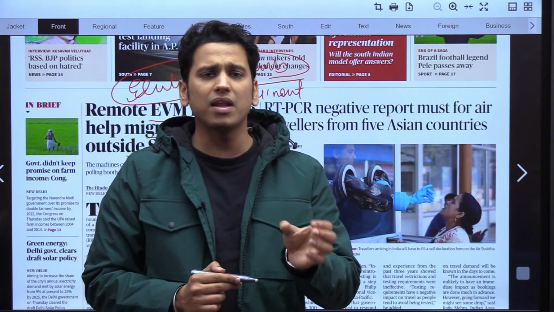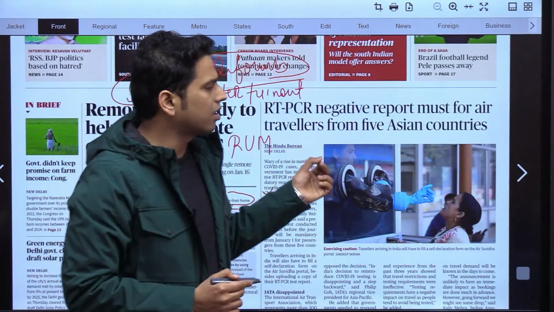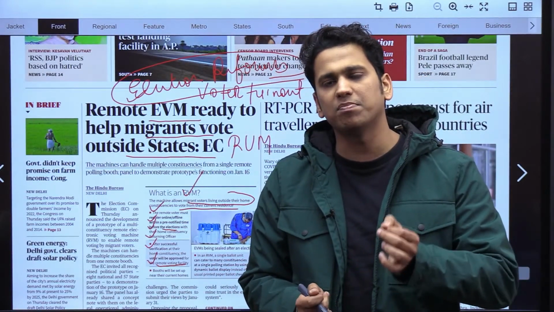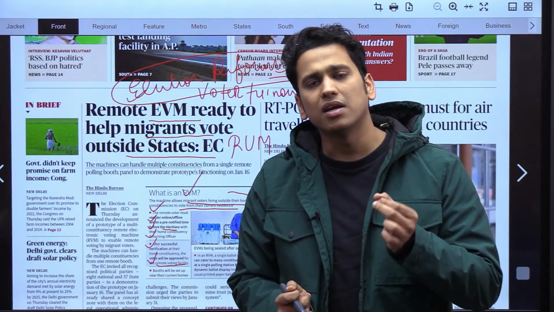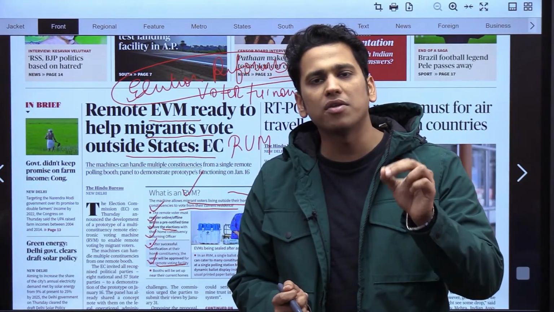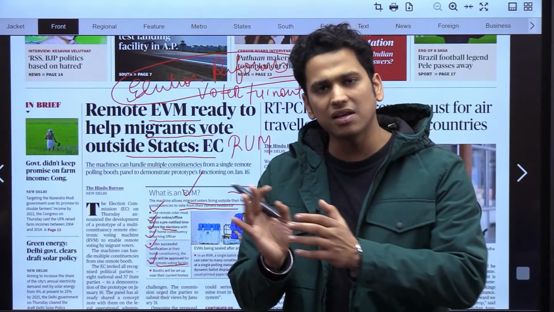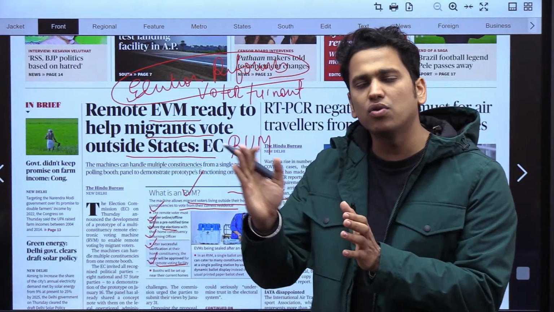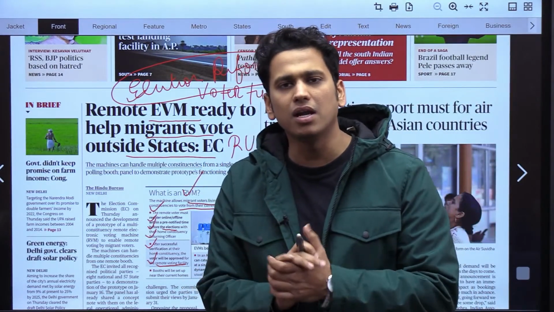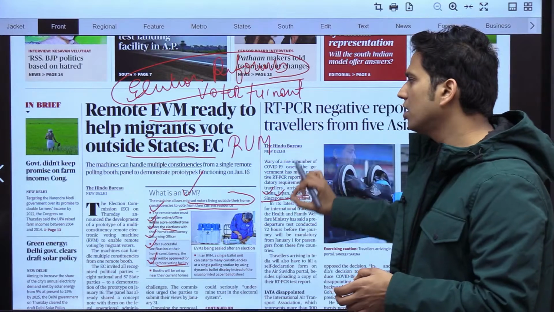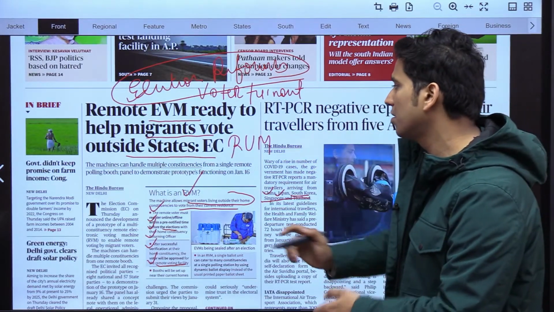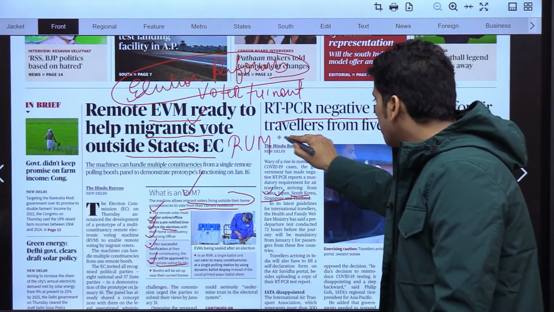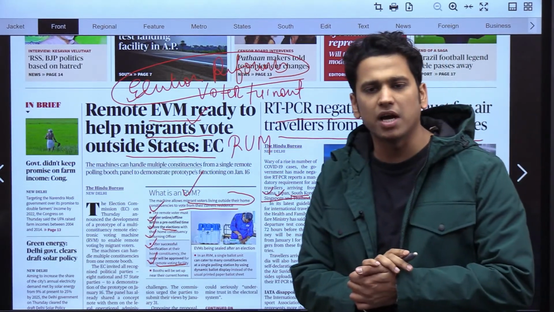So this is a very, very important step that has been taken by the government in order to make sure that the people who are traveling are RT-PCR negative. And along with it, they have to register themselves on the Air Suvidha portal. Now this is a very important step that has been taken by the government in order to make sure that we do not see any wave in India. So these are the two most important news that are there on our front page, that is remote EVM machines and RT-PCR negative report must for air travelers from these 5 Asian countries, right?